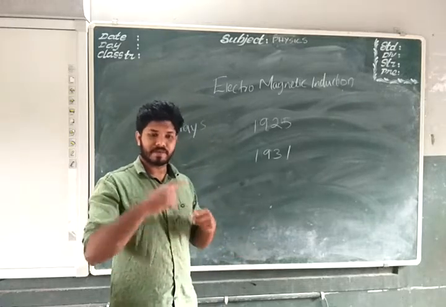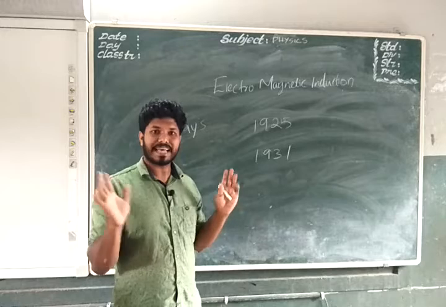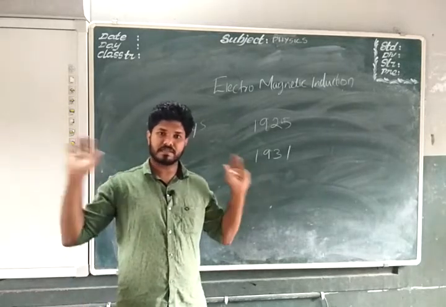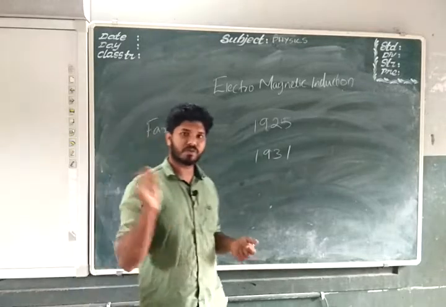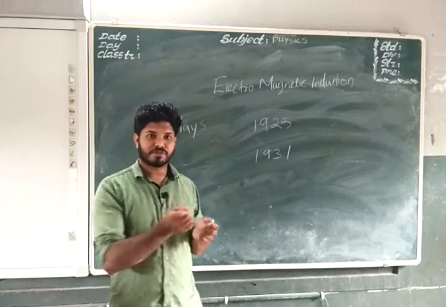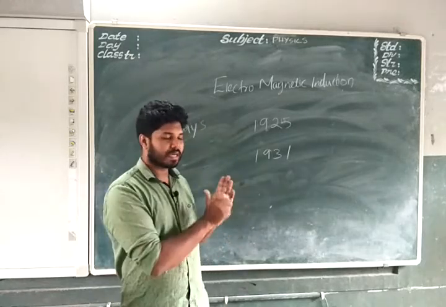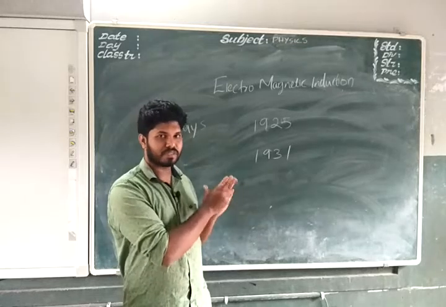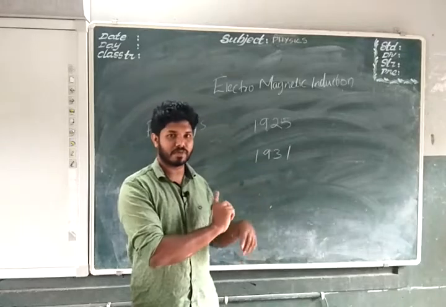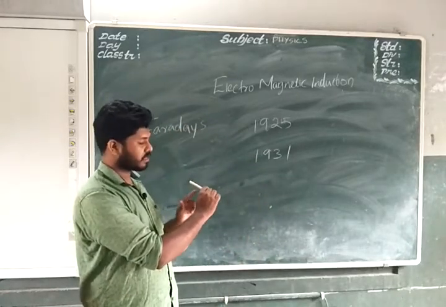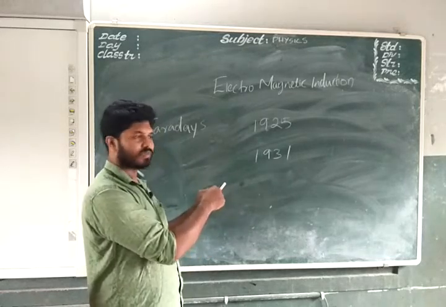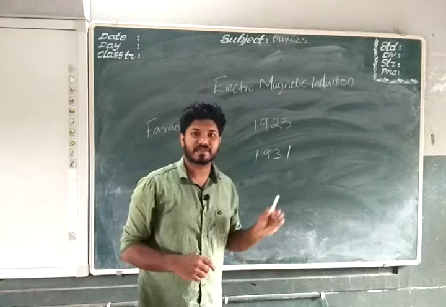Coils means, you know, if a wire is wound on a cylinder, like a solenoid, it is called a coil. If a wire is wound in a circular manner, it's called a coil. So he was doing this experiment with a coil and a galvanometer. A galvanometer is an instrument to show the direction of current. It will show either right or left. By looking into the galvanometer, we can understand whether its needle is pointed towards right or left, and where the current flows, what the direction of current flow is. If it is moving to the left side, that means the current is flowing in this direction. If it is moving to the right side, the current is moving in this direction. So it shows the direction of current flow.